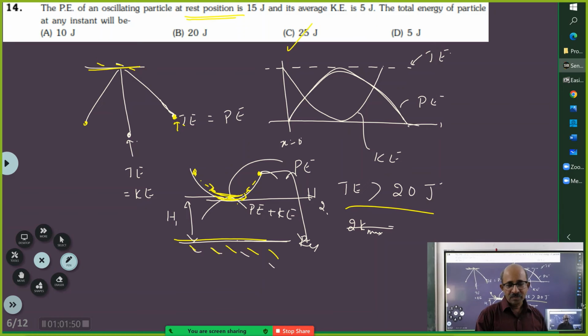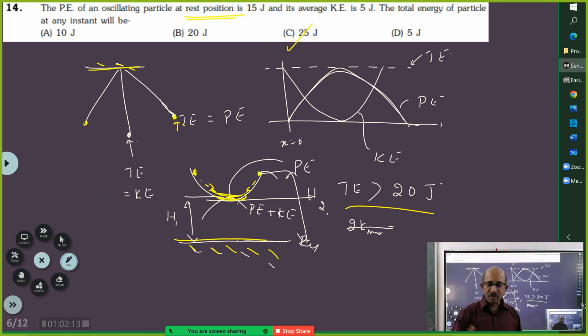I'm getting 10, sir. You are getting 10? No, 10 cannot be the answer, because the total energy cannot be less than the potential energy. Why are you not understanding? The total energy of the particle at any instant should be greater. See, the total energy at any position will be potential energy plus kinetic energy.